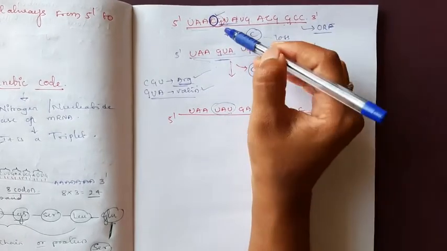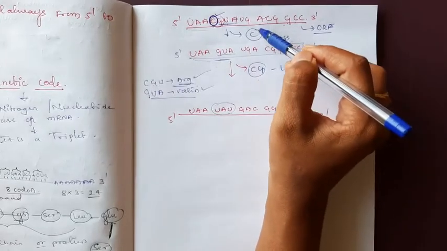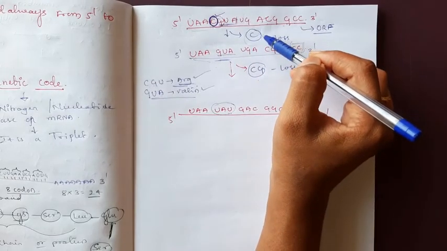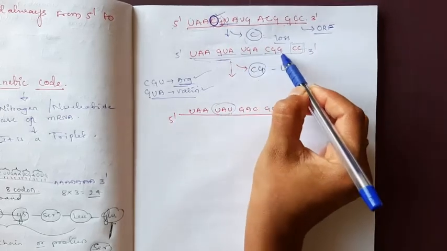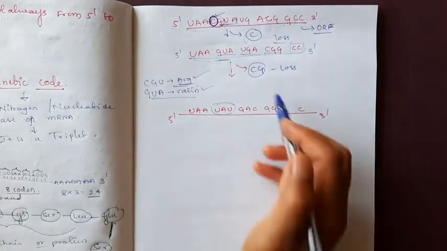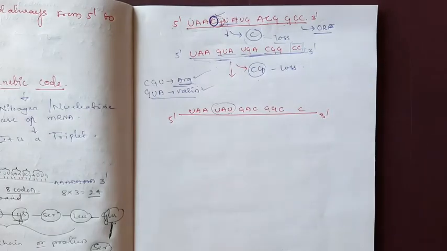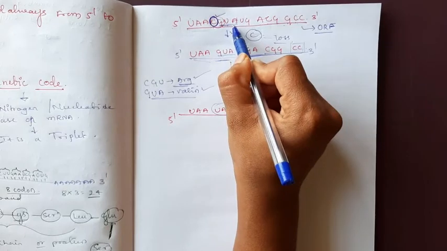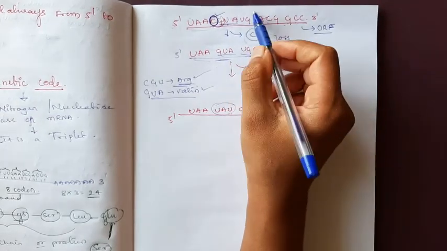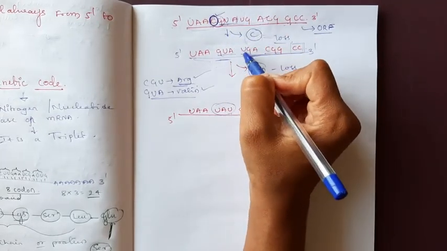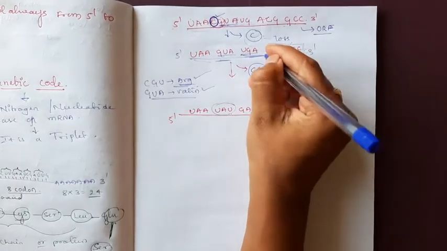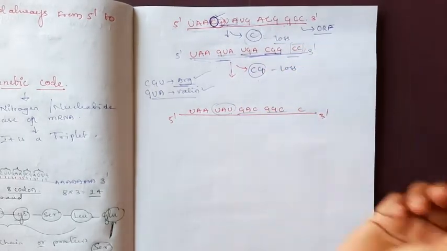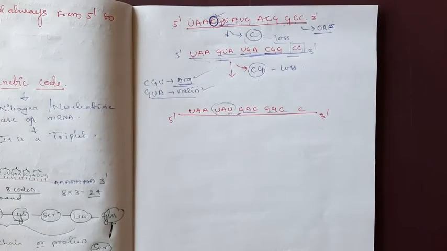Means by loss of only one nucleotide will change the further codons. Here after CGU, AUG comes methionine, but here due to the loss of C it will change the third codon property, fourth one, like that. Here also you can see the number of codons also reduces and their coding amino acids also change.